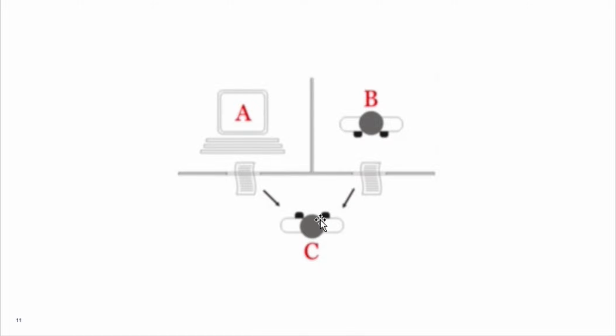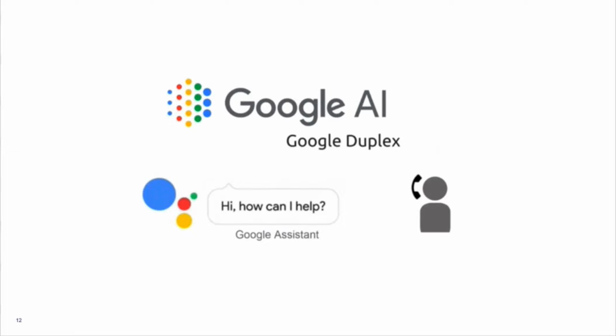Let's say this human, denoted by C in this figure, interacts with two entities, A and B, through messages. If the machine is truly intelligent as defined by the Turing test, the human C would not be able to distinguish between the machine and the human. Also, if you take a look at one of the demos given by Google for its assistant, Google Duplex, you could see that it is very difficult for the person on the other side of the call to tell whether they were interacting with a machine or a human.